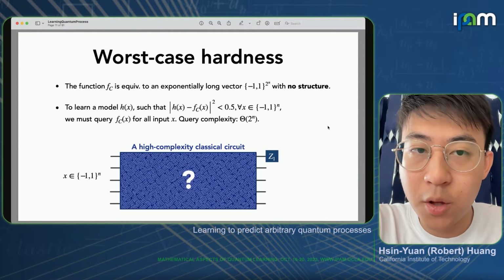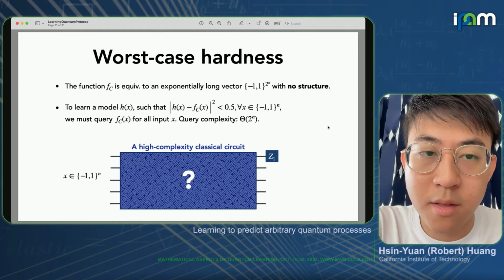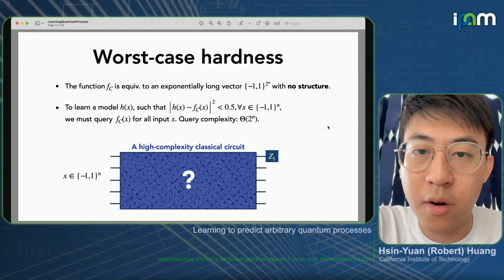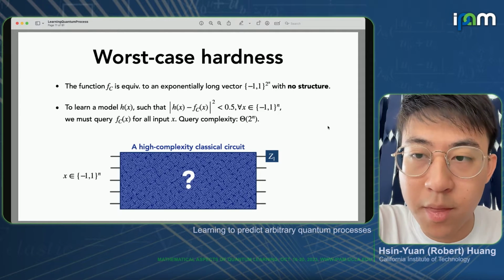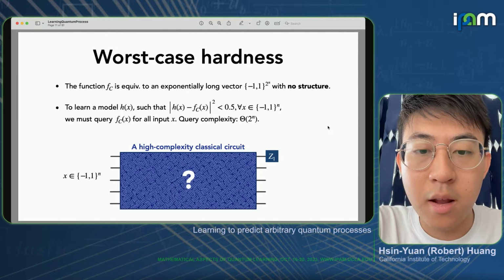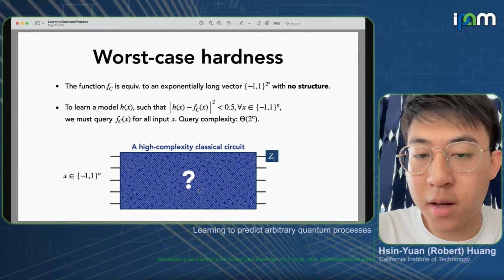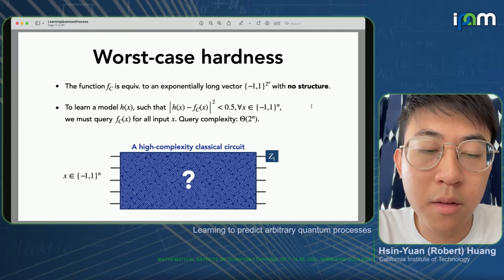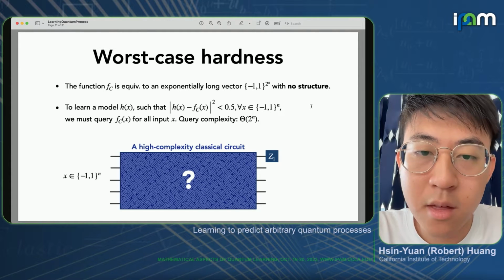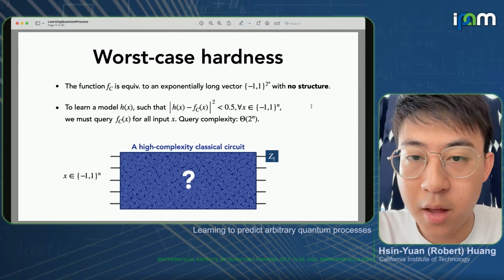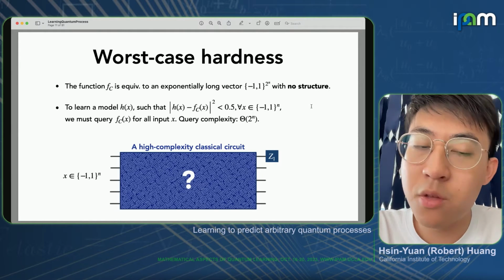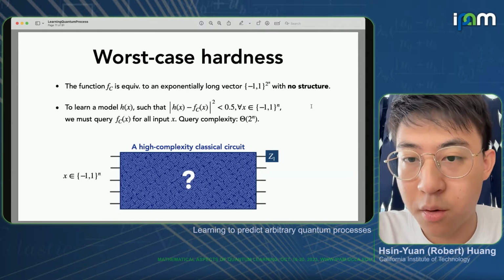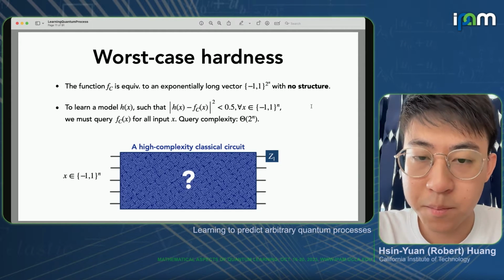So we can first look at the worst case hardness of learning this function. Note that in general, this function is just an arbitrary exponentially long vector without any structure. If we don't place any constraint, this would just be a general function. As a result, if we wanted to learn some model h(x) such that for any input it's close to the output, we must query f_C(x) for all the inputs x, and that would result in a query complexity that grows exponentially.